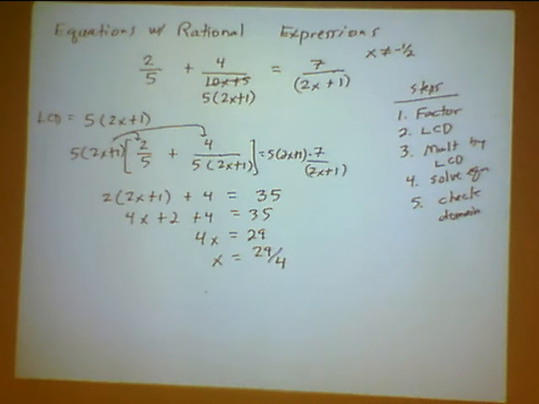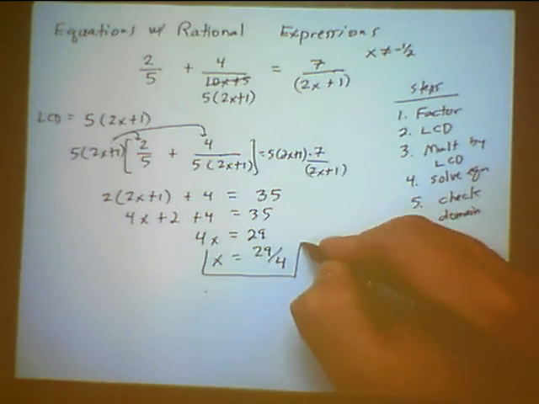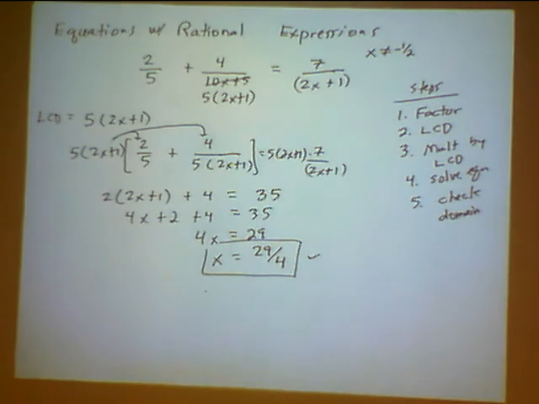Now don't forget to check the domain. What did I say the solution cannot be? The solution cannot be negative 1/2. But I'm saying the solution is 29 over 4. And we're okay with that. And that should be the solution. All right, so that's solving an equation with rational expressions.